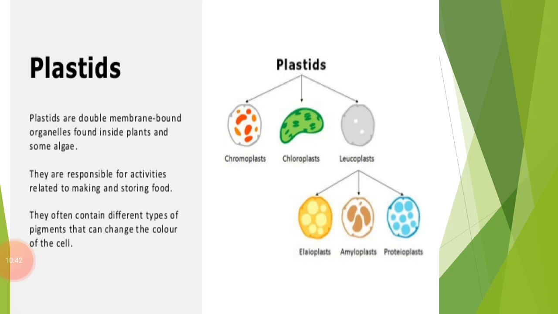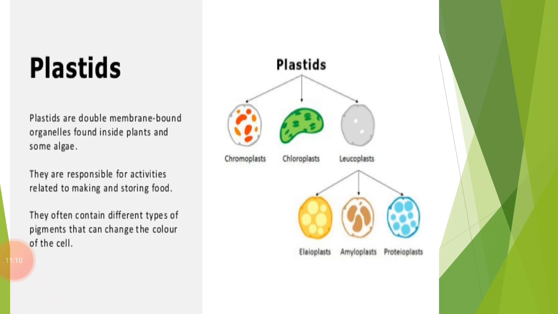So the plastids, on the basis of the color pigments they contain, are divided into three types: chloroplast, chromoplast and leucoplast, of which the first one is leucoplast. Leucoplast is a type of plastid that does not contain any kind of pigment. It is white in color.